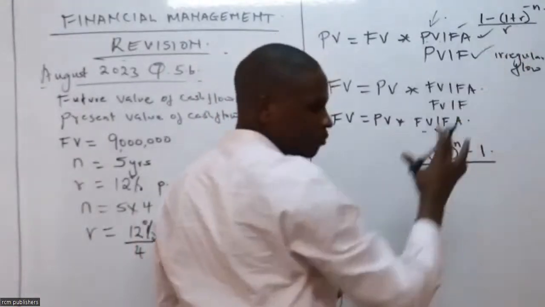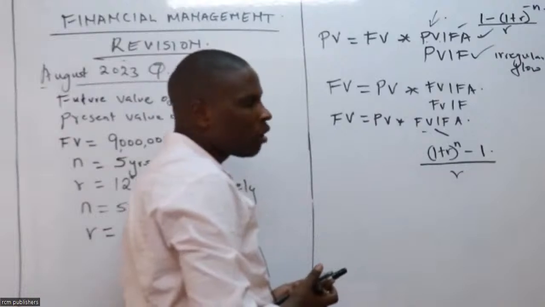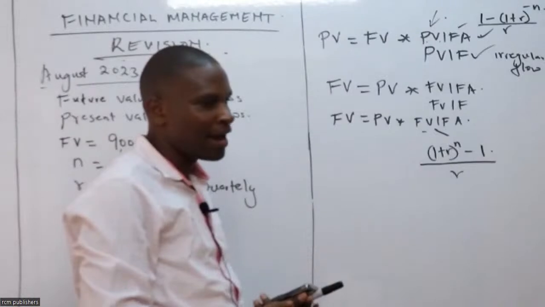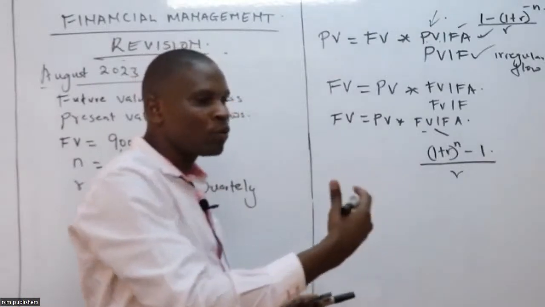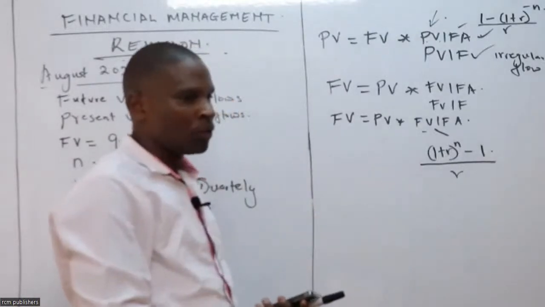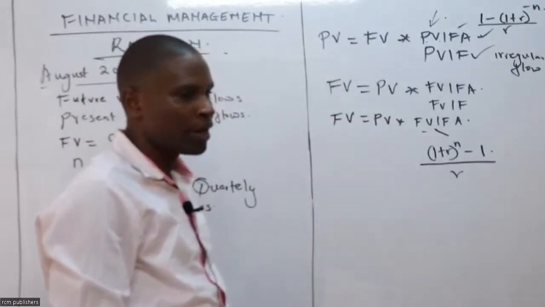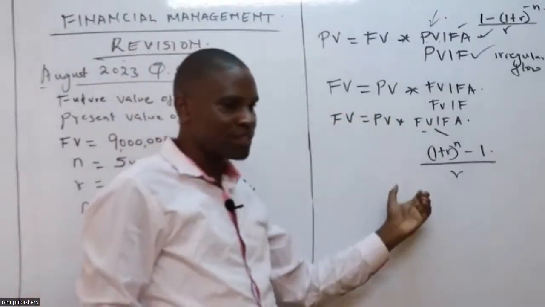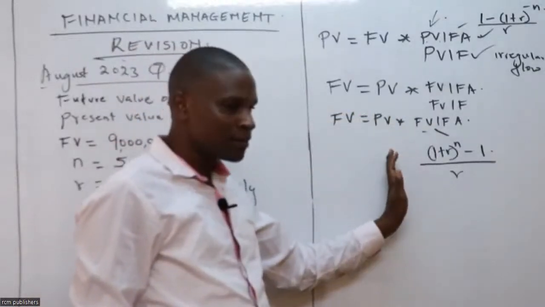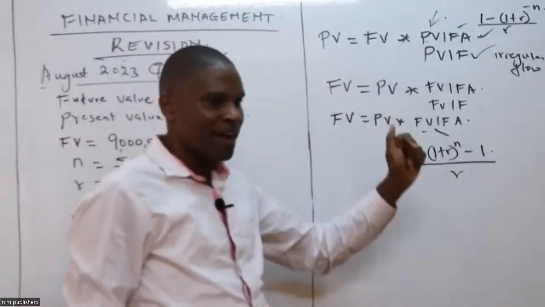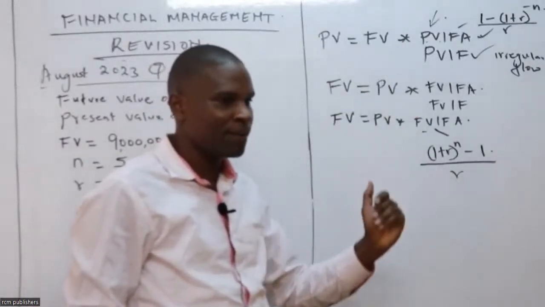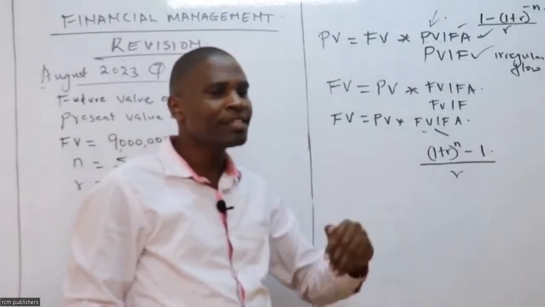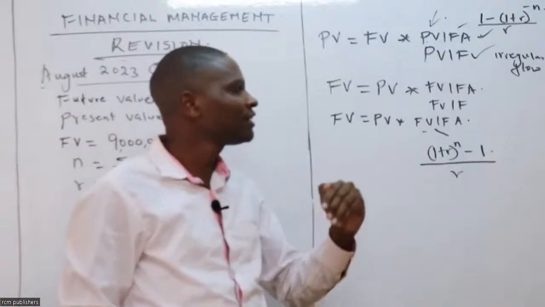It's almost the same formula like our formula for getting the present value. But now here we are compounding. We are looking at the future value. Gordon, I hope we are together. So the rest, this is what we are saying: that when you're looking at present value, the value of an item today,